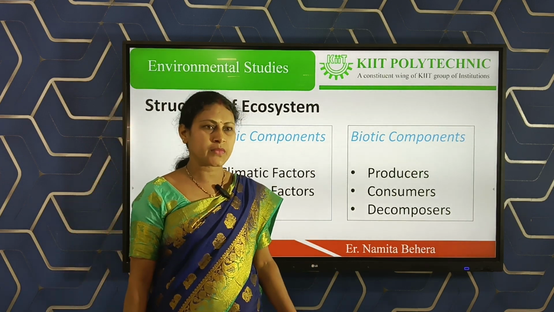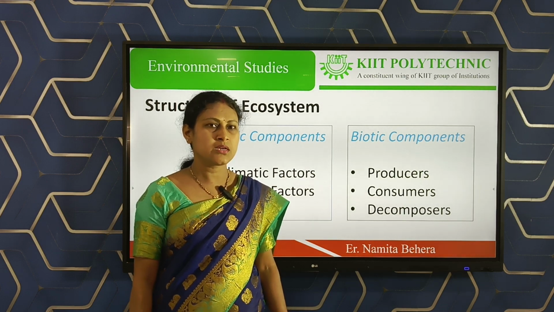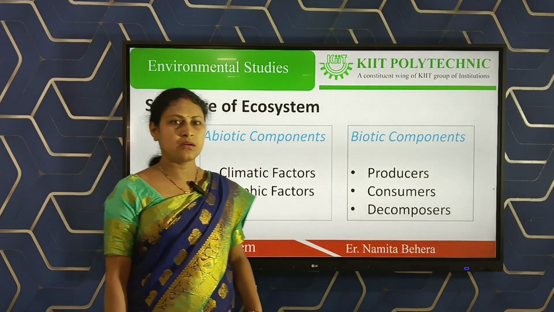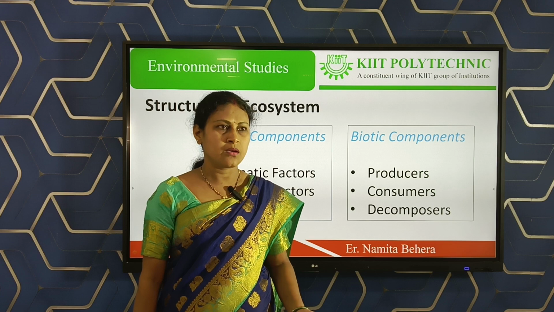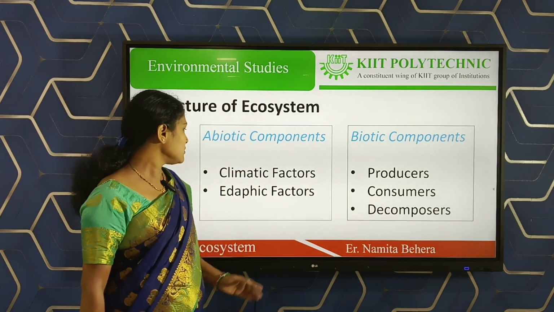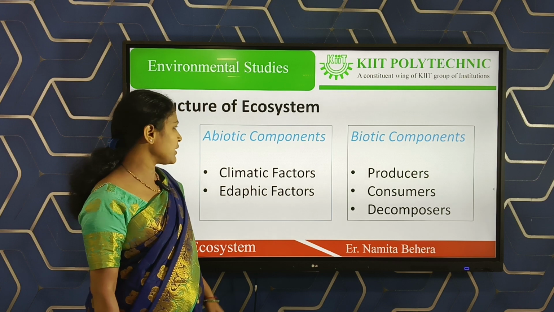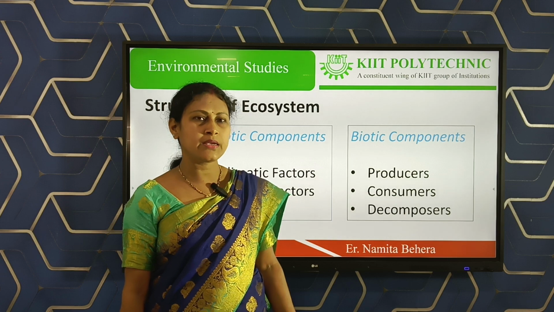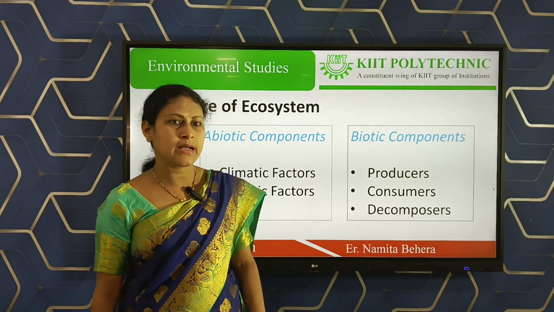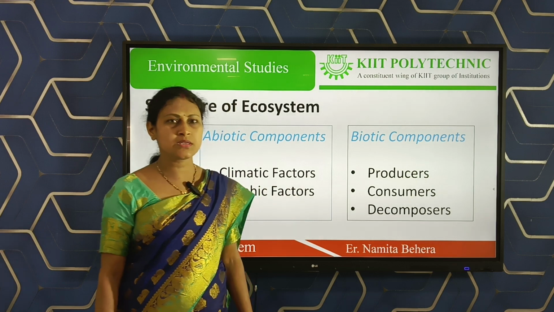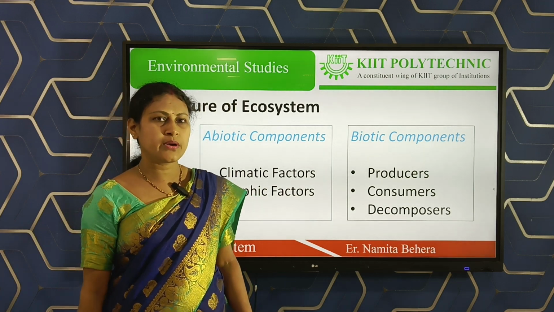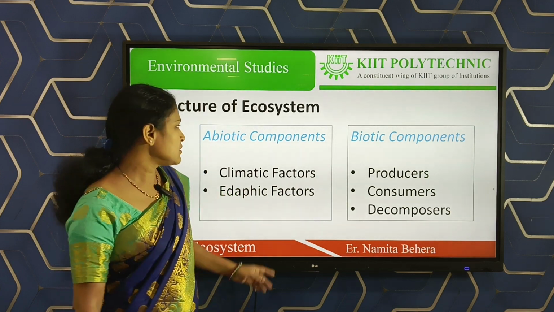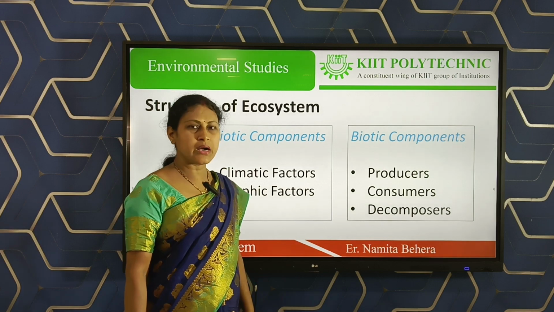Adaptive factors like soil, pH, topography, minerals, these are the adaptive factors. Climatic factors like temperature, air, wind, or rain, these are the climatic factors. Biotic components means these are the living organisms like plants and animals. Both are called the biotic components. These are like herbivorous, carnivorous, and omnivorous.